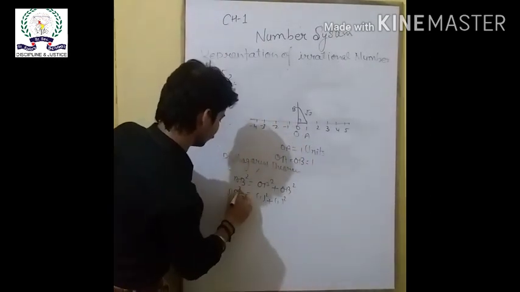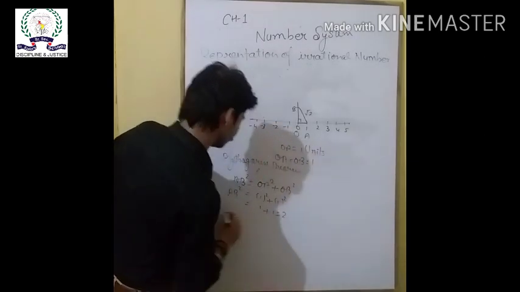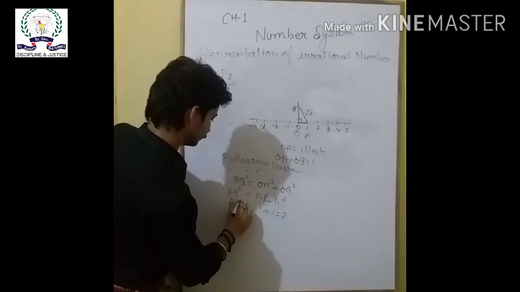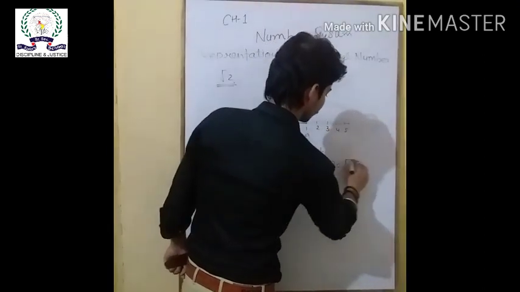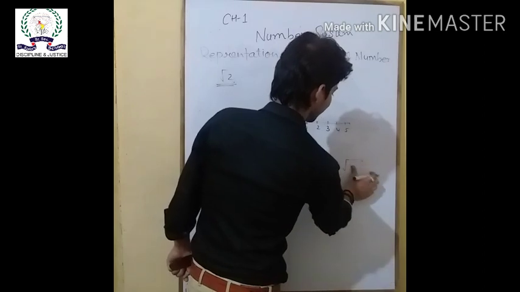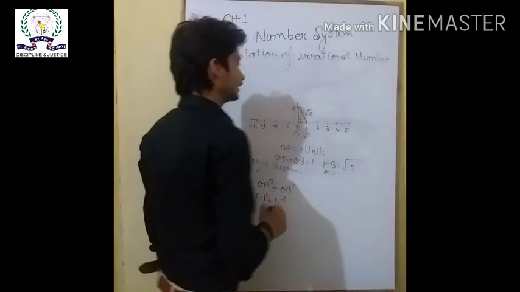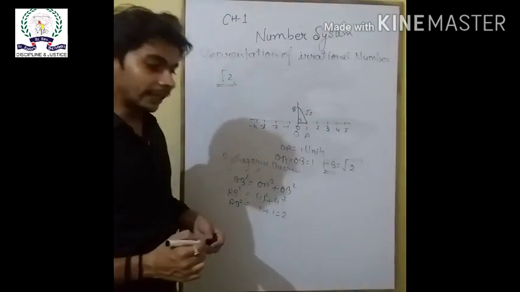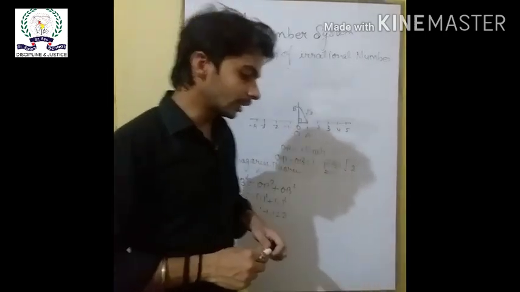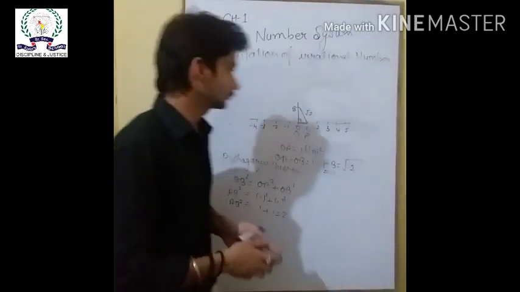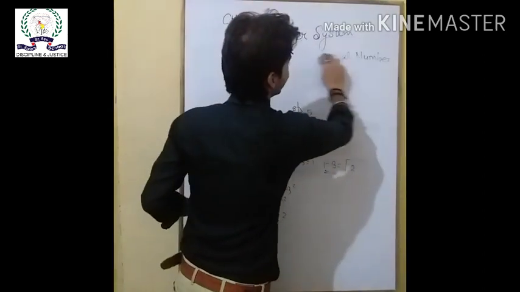AB square is equal to 1 plus 1, which is equal to 2. Then AB is equal to the square root of 2. Similarly, we can represent √3, √5 and √7 on the number line. So this is the representation of the irrational numbers on the number line.